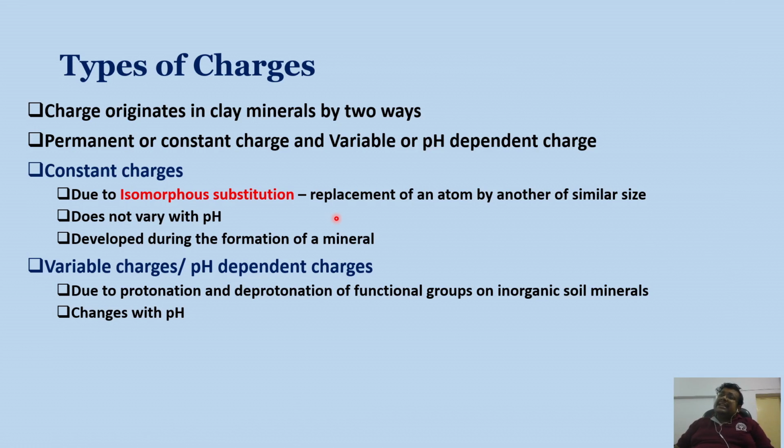Let us discuss the two different types of charges that occur in clay minerals. Charge originates in a clay mineral in two ways: one is called permanent or constant charge, and the other is variable or pH dependent charge. We have already discussed the permanent or constant charge, which occurs due to isomorphous substitution, the replacement of one atom by another of similar size. It is constant because it does not vary with pH. It is a structural property and it develops during the formation of the mineral. That is why it is called permanent charge or constant charge.